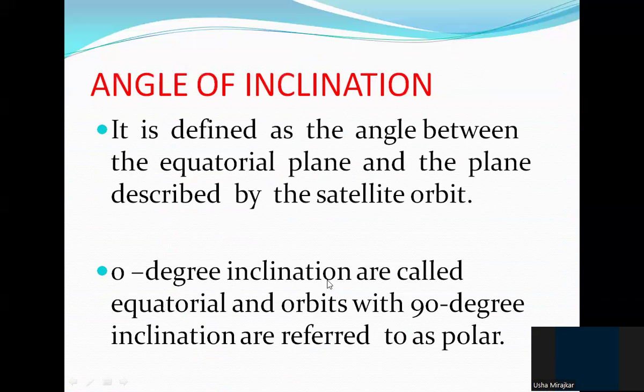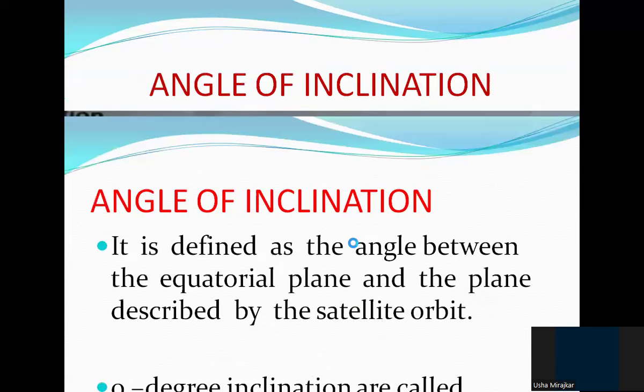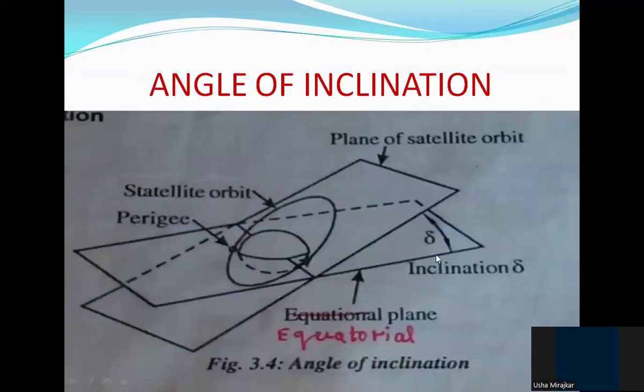If it is a 0-degree inclination, then those are called equatorial orbits, and those with a 90-degree inclination are referred to as polar orbits. If you observe the diagram once again, if the angle is 0-degree, this plane of the satellite will overlap the equatorial plane. Therefore, 0-degree means it is the equatorial orbit. And if this angle is 90-degree, it is fully vertical. Therefore, that is the polar orbit. This is the inclination angle.